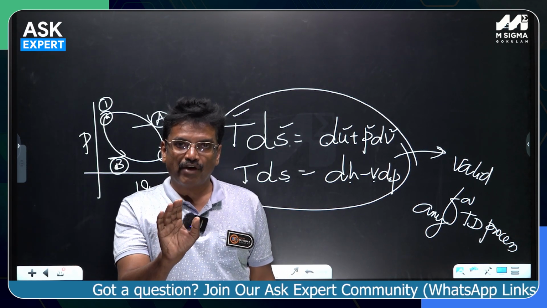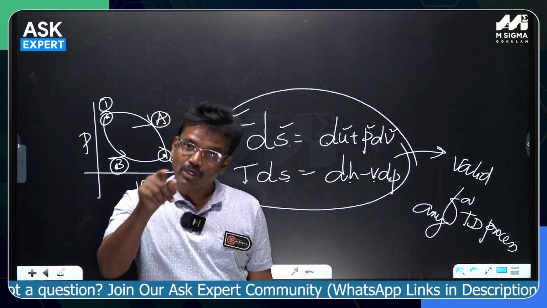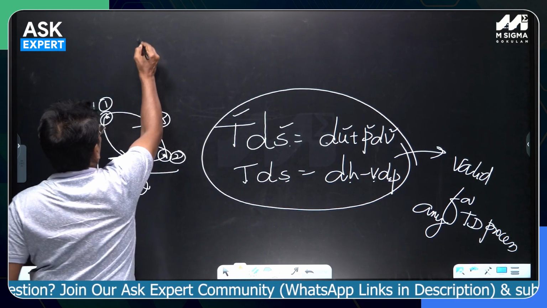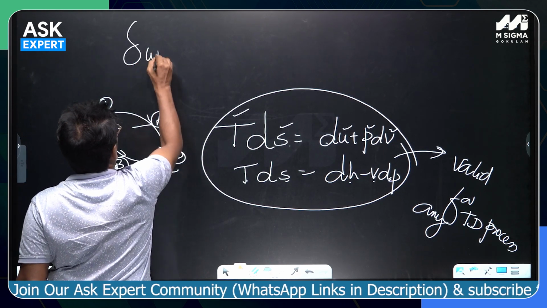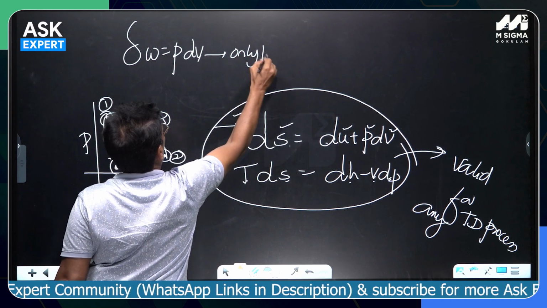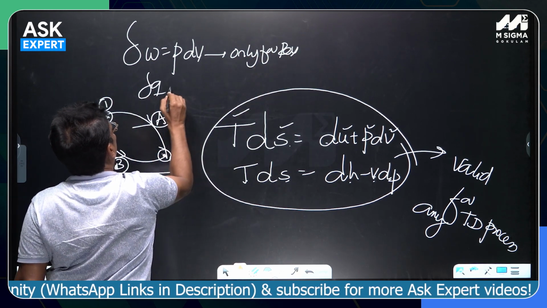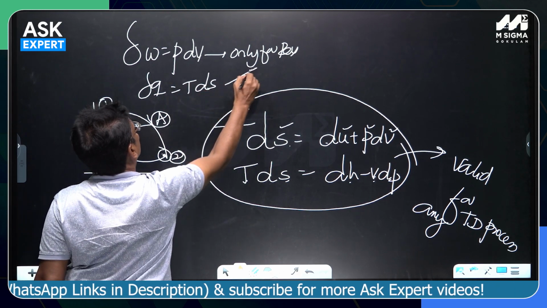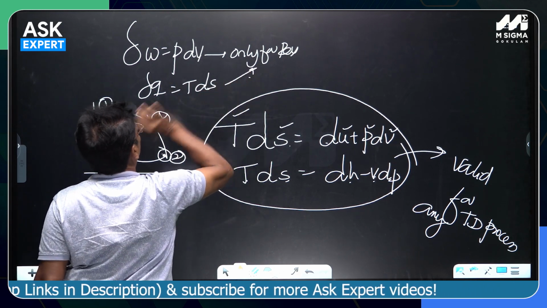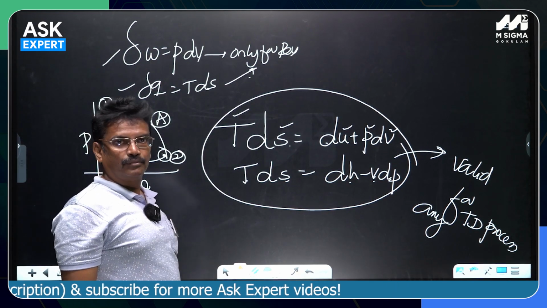Certain relations are valid for any process like this. Certain relations are valid only for the reversible. For example, delta W is equal to PdV, only for reversible. Delta Q is equal to TdS, only for reversible. Okay, you can't write these for irreversible.